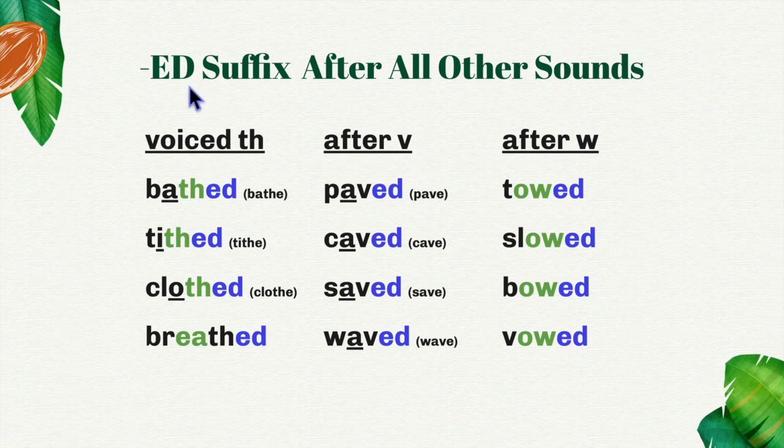The suffix ED is pronounced like the letter D after words ending in the voiced sound of th, like in bathed, tithed, clothed. EA says E most of the time, breathed. It also does this after the sound of V, paved, caved, saved, waved, and after the sound of W. In these two words, OW has its sound of O, toed, slowed. In these two words, it has its other sound of ow, bowed, vowed.